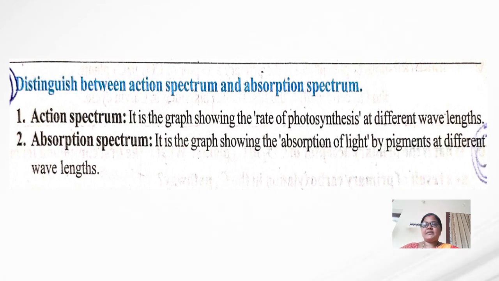Action spectrum is the graph showing the rate of photosynthesis at different wavelengths. When it comes to the absorption spectrum, it is the graph showing the absorption of light by pigments at different wavelengths. So these are the differences between the action spectrum and absorption spectrum.